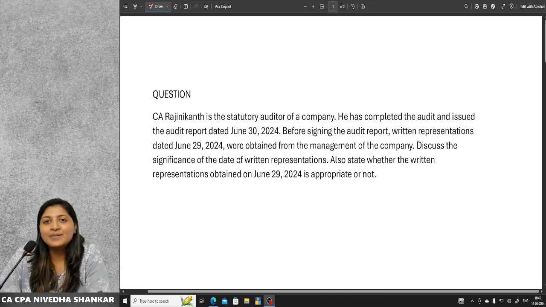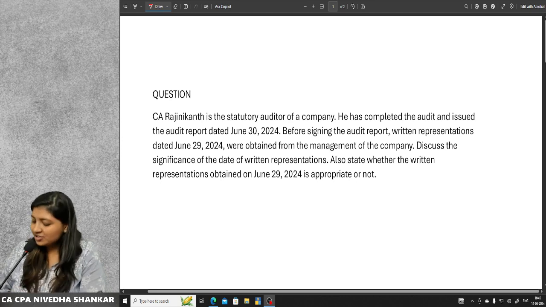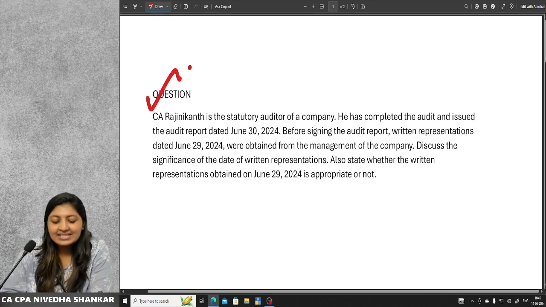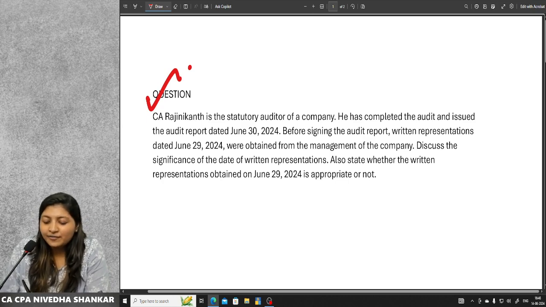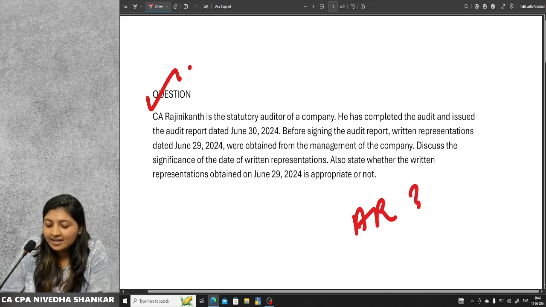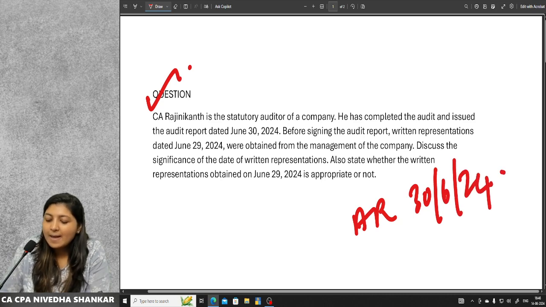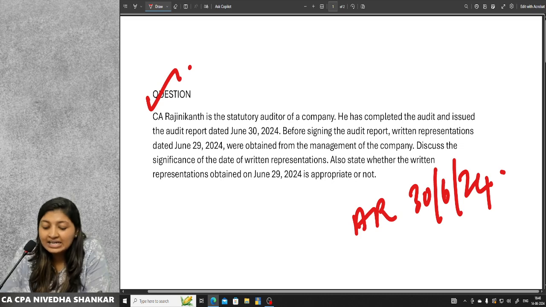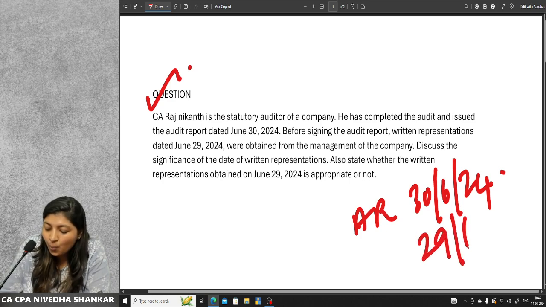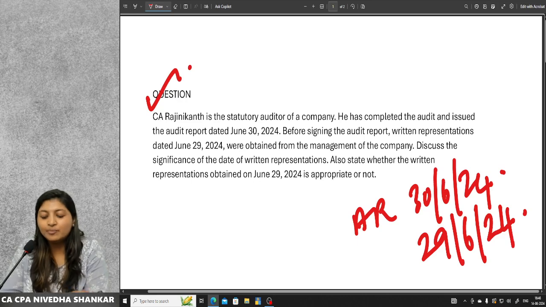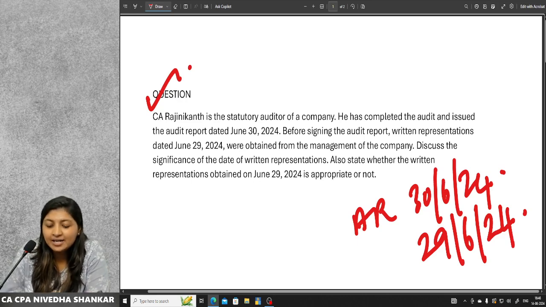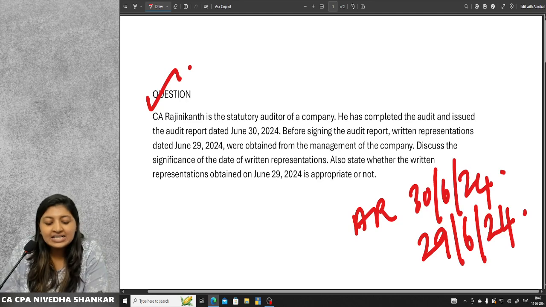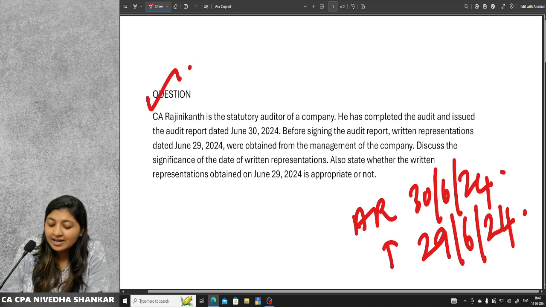Today we're just going to see how to present our audit paper with one question which is related to SA 580. Let us just go through the question quickly. CA Rajnikant is the statutory auditor of a company. He has completed the audit and issued the audit report dated 30th June 2024. Before signing the audit report, written representations dated June 29, 2024, that is one day before the date of audit report, the written representation was obtained from the management of the company. Discuss the significance of the date of written representation.